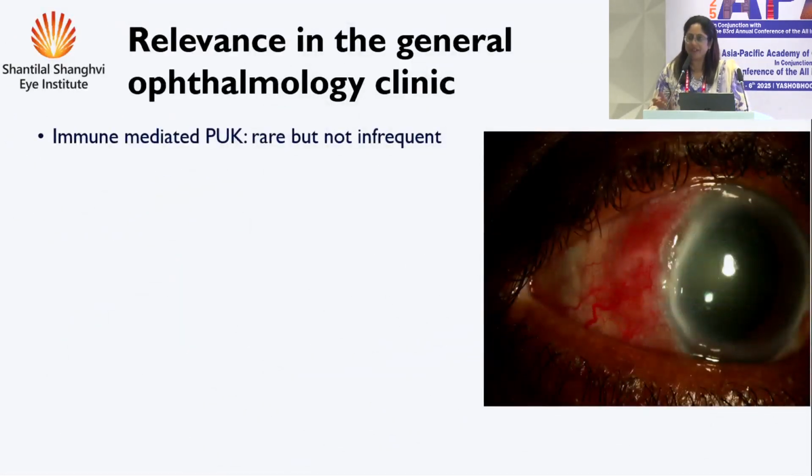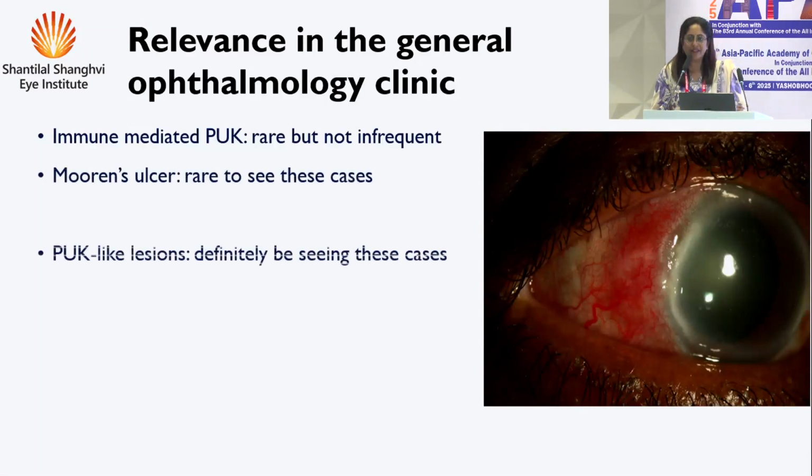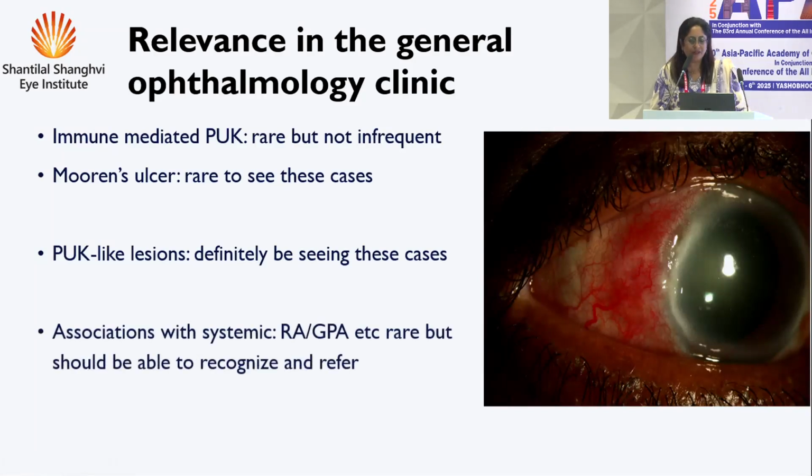I think you must have mentioned in your talk that the limbal architecture is such that it seems to be a watershed zone for all sorts of inflammatory cells coming there. So the relevance, if you are a general ophthalmologist seeing a lot of patients, and some of them will come in with PUK, what's the relevance? The pure immune-mediated PUK like GPA, RA, you may not see that much on a daily basis at least.